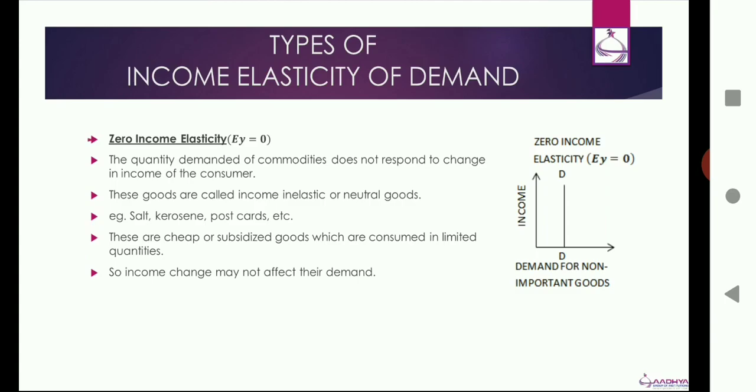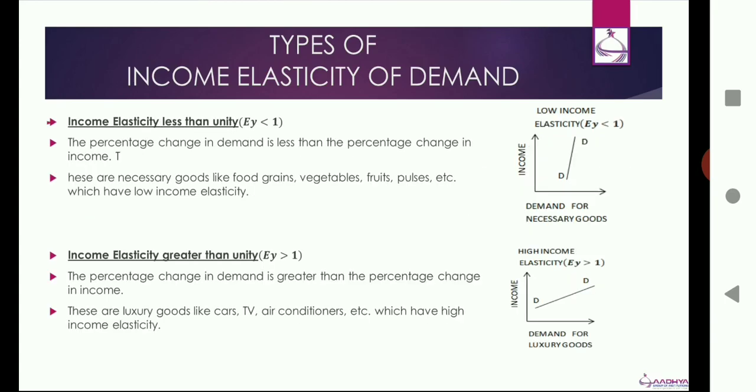The next type of elasticity of demand is the income elasticity less than 1, which is also called low income elasticity. The percentage change in demand is less than the percentage change in income for these goods. These goods are necessary goods like food grains, vegetables, fruits, pulses, etc., which have low income elasticity. So if the income is very high, still the demand for these goods does not increase much, and if the income is low, still the demand for these goods does not decrease much because they are essential for life.